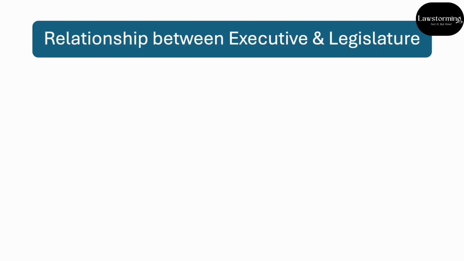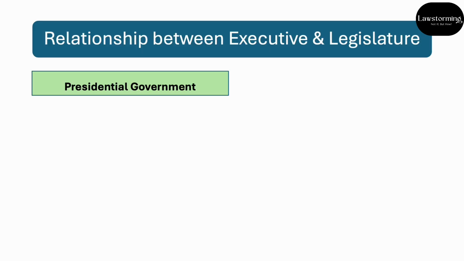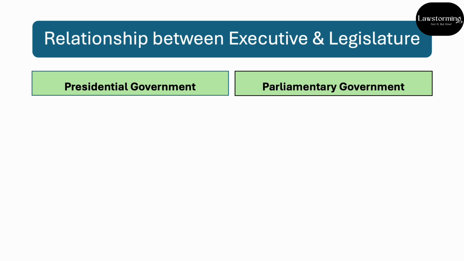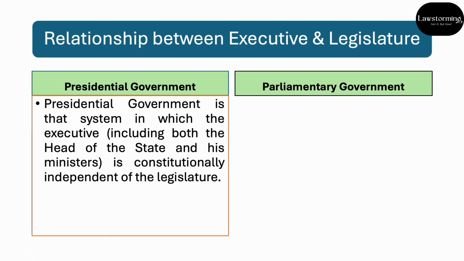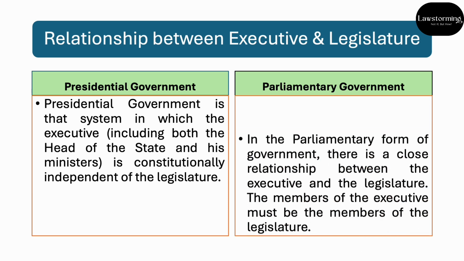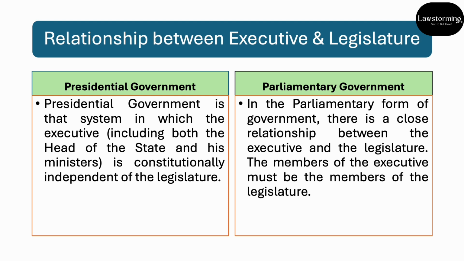Now, the next distinction is with respect to the relationship between the executive and legislature. तो अगर हम presidential government की बात करें तो presidential government में it is that system in which the executive is constitutionally independent of the legislature. So there is distinction between the executive, the role of executive and the role of the legislature. However, in a parliamentary government, there is a close relationship between the executive and the legislature. In fact, the member of the executive must be the member of the legislature.